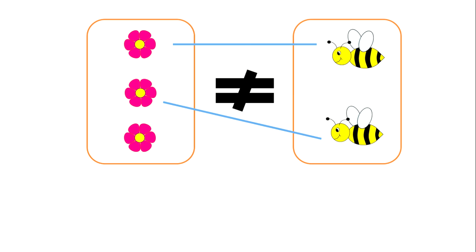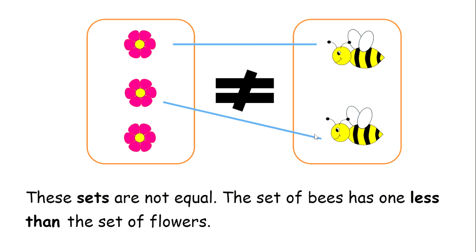All right. So now let's go again. So we have 3 flowers here. We're only able to match to 2 bees. So that means that there is 1 more flower in the set of flowers than the set of bees, right? So these sets are not equal. The set of bees has 1 less than the set of flowers, or we can also say the set of flowers has 1 more than the set of bees.